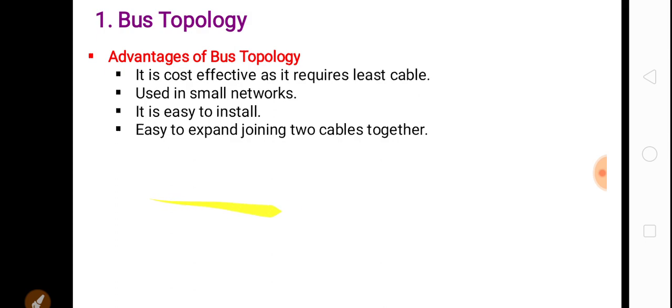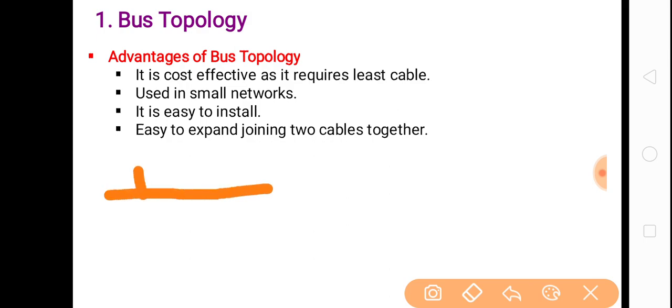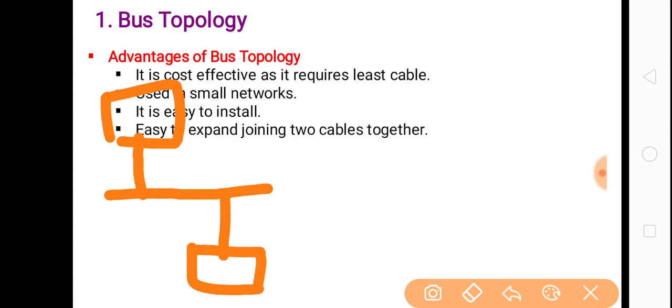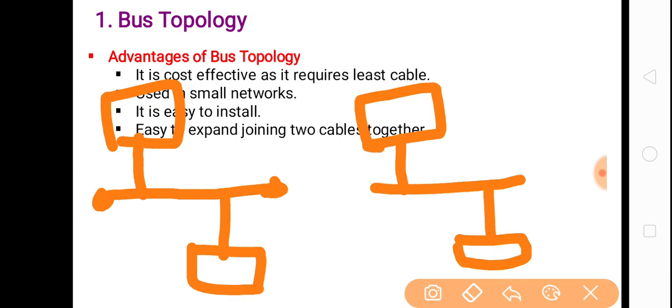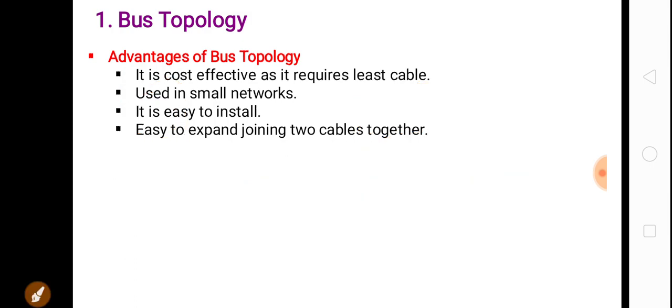Suppose this is one bus topology, it has two ends, and this is a second bus topology. Okay, so if you want to expand the bus topology, we can expand by joining these two cable ends together.